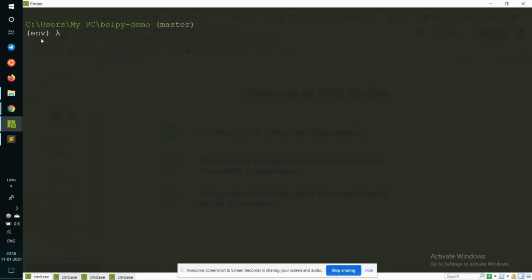To set up a Chalice project, we need to configure our AWS CLI, which will provide us with the interface to communicate with the AWS resources that we are trying to work on. So first install the AWS CLI and use this command, aws configure, to configure all those details that you might need to authenticate with your AWS console. Once you have configured the AWS CLI, we can simply move ahead and create a Chalice project.